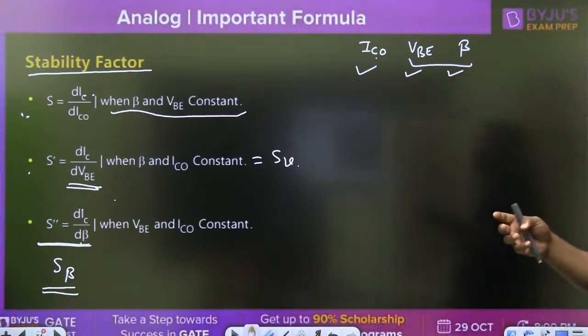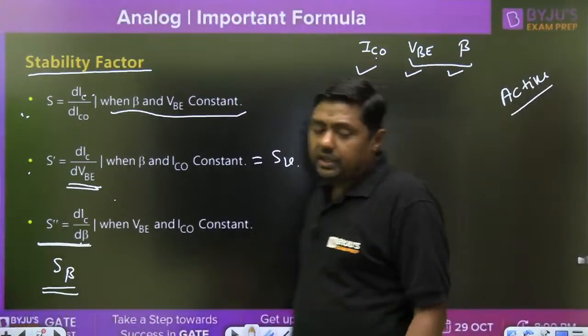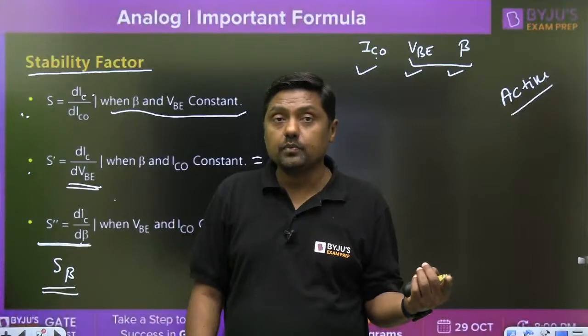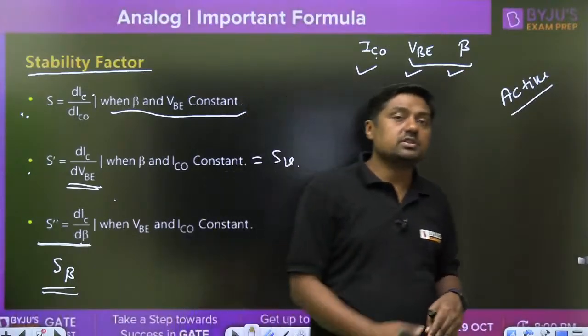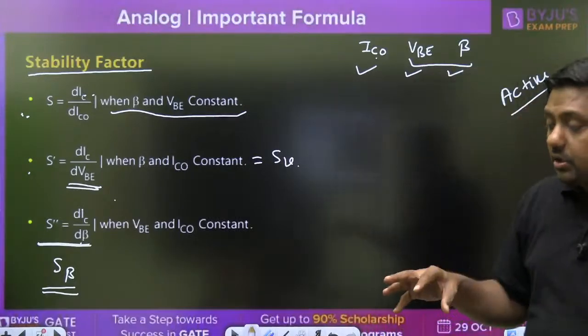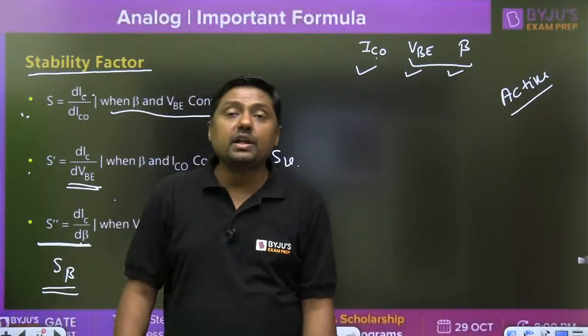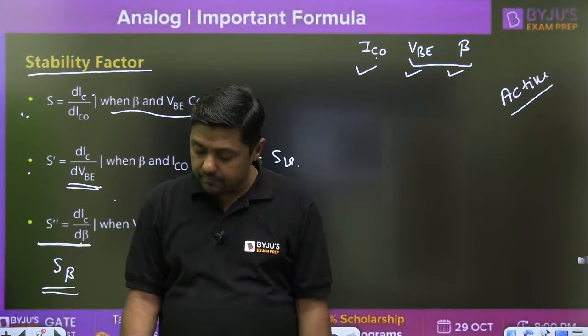Always remember, before it enters into saturation, the transistor should be in the active region. If it is in the active region, then it behaves like what? An amplifier. Once it enters into saturation, there will be a change in the input, but there will be no change in the output. Are you getting my point? If you enter into saturation, the signal will not get amplified. That is the problem.